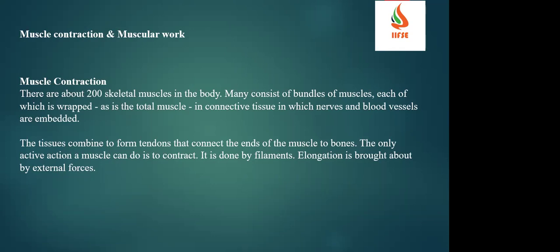The tissues combine to form tendons that connect the ends of the muscles to the bones, and the only active action a muscle can do is contract, and it is done by the filaments, and elongation is brought about by external forces. What can a muscle do? A muscle can do only contraction, which means it will come together. Contraction and elongation means expansion. It elongates when external forces happen.